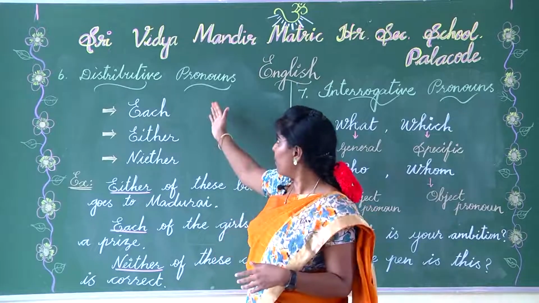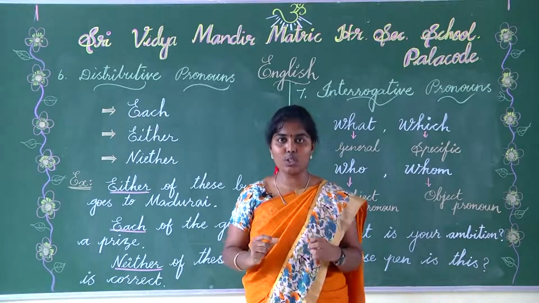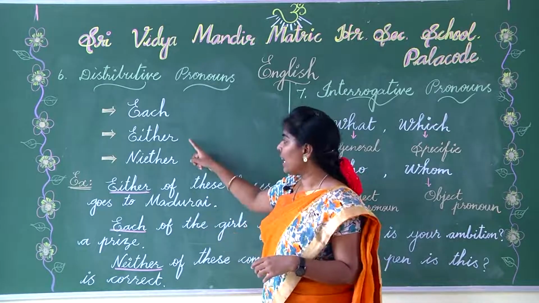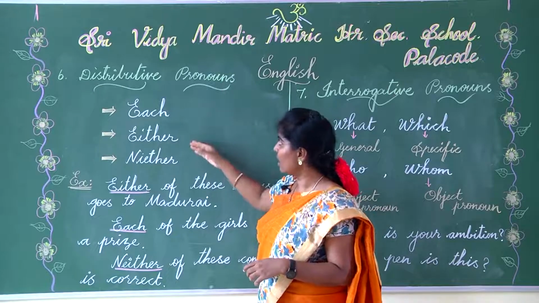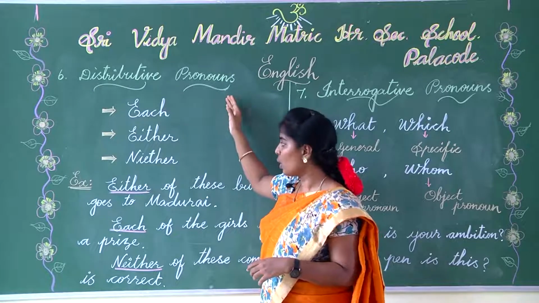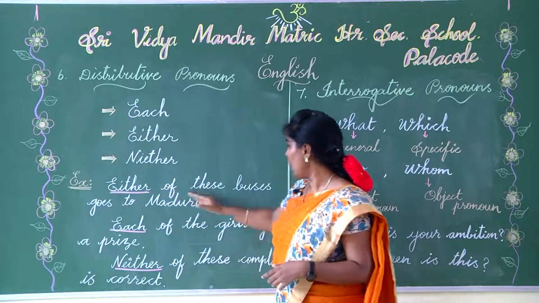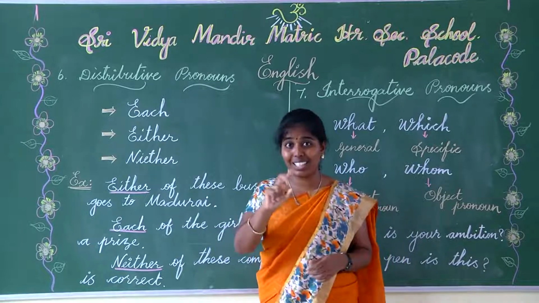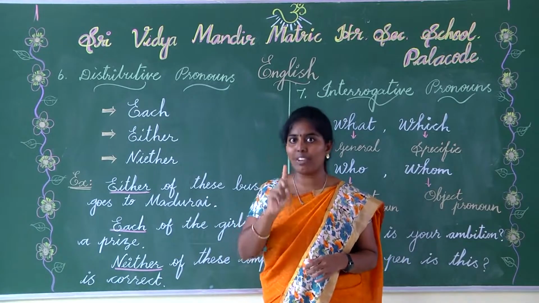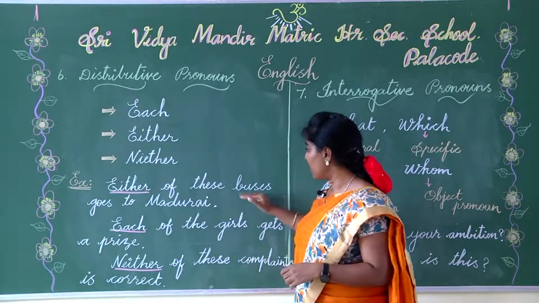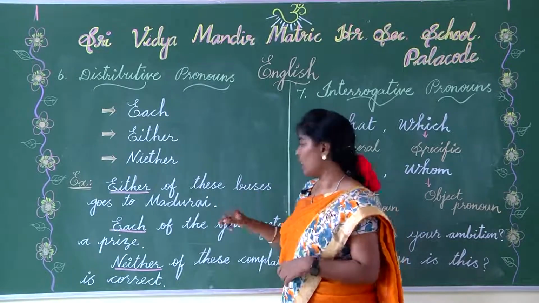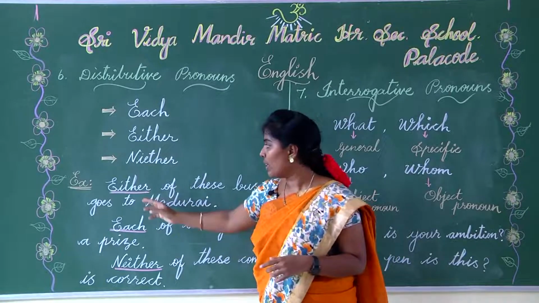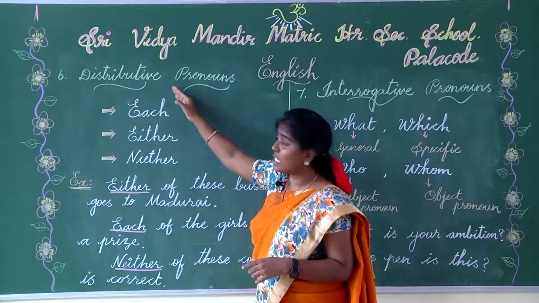Next is distributive pronoun. Distributive pronoun is used to point out an individual in a group. Each, either, neither. All these three are known as distributive pronouns. Let's see some examples. Either of these buses goes to Madurai. Either in the sense only two options. In the two you have to choose one. Here either of these buses, in the sense plural. You have two buses for Madurai. In that you have to choose one. So here either is a distributive pronoun.